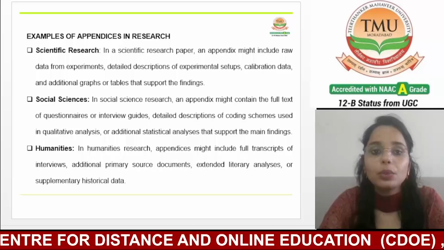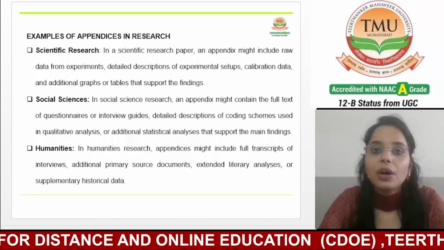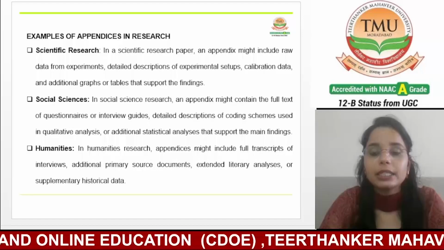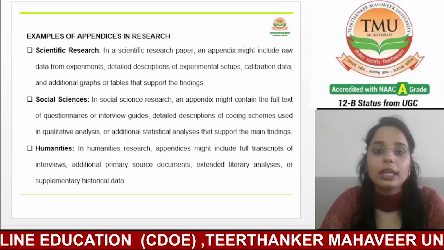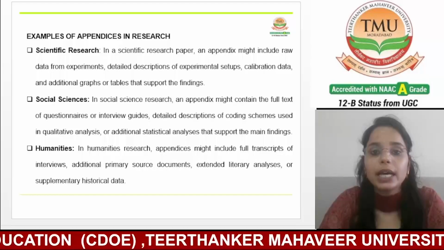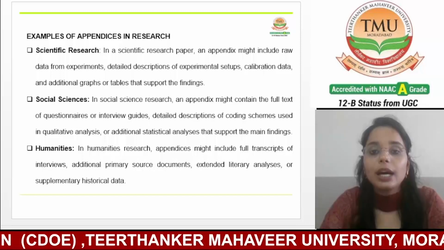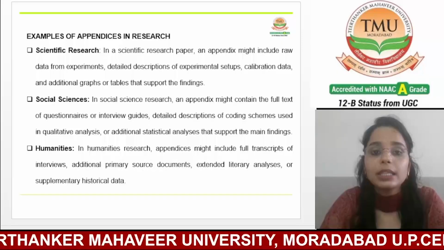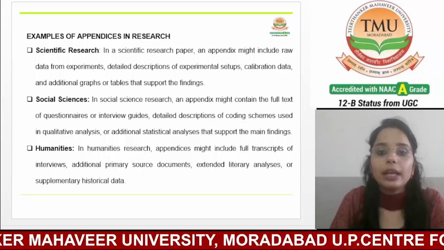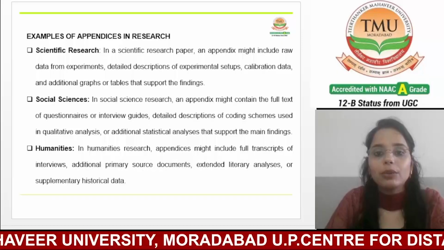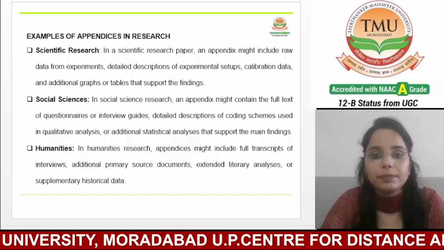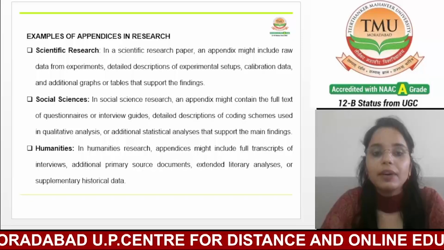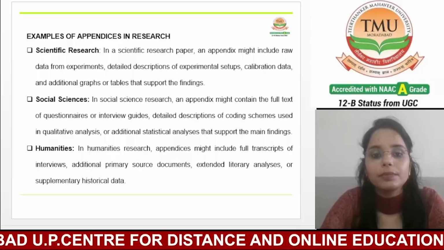This may include raw data. Raw data is a set of forms from experiments, such as measurements, observations, or results from various trials. This raw data allows researchers to verify the results and perform additional analysis about the particular research if necessary. Now, the second one is experimental setup.